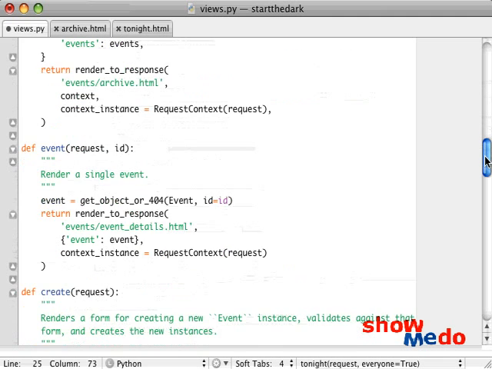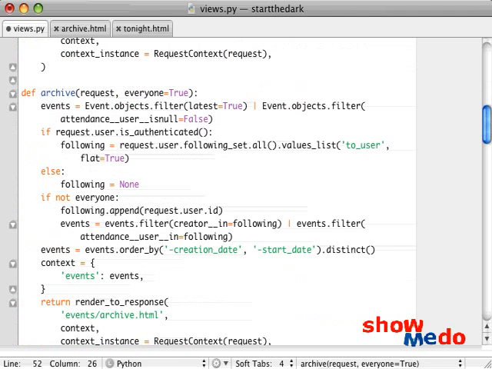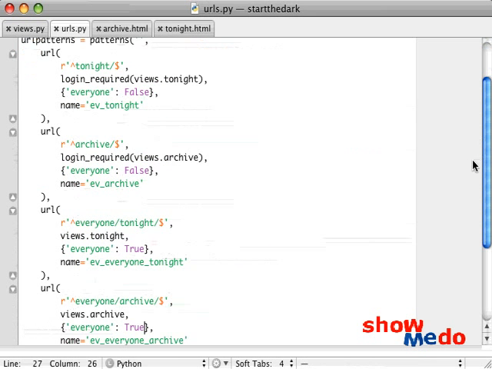And now we can go back down and finish our context here. If we think about the things that we've added, basically all that we've added are the following lists. So following. And then I've already gone through and added these new views to the URLs to speed things up, but I'll just browse through them quickly.